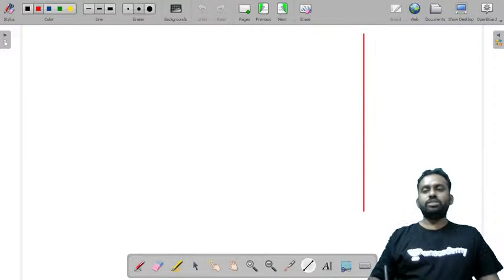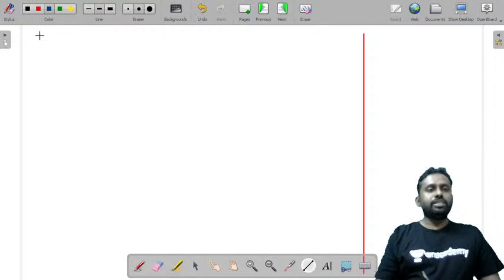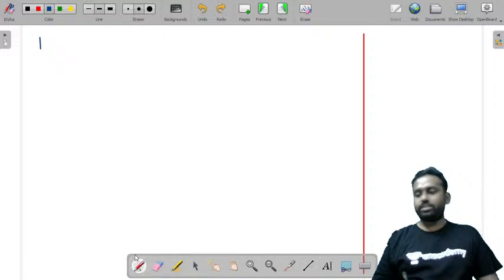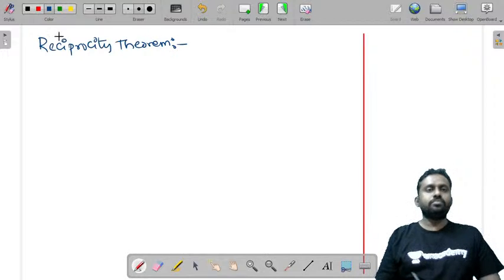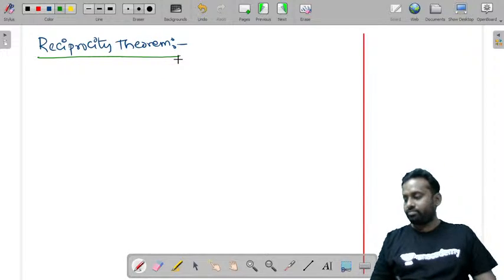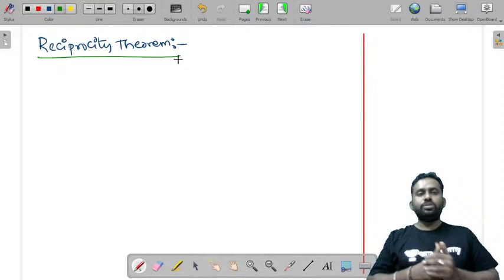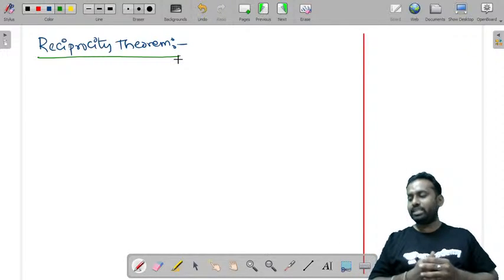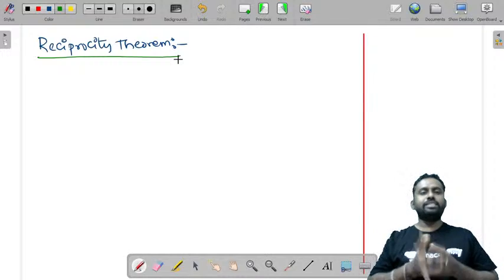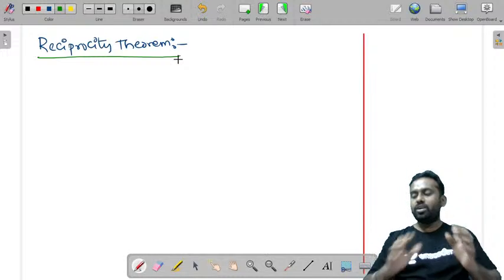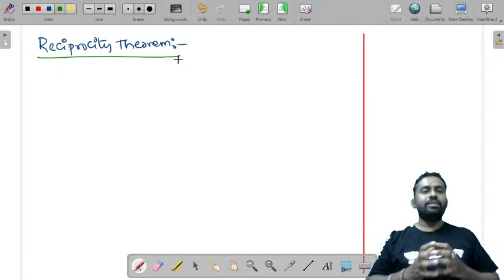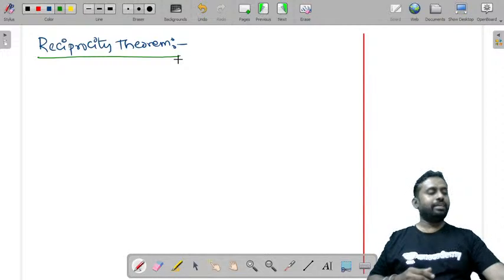Chalo, I think you are very much pretty perfect with this concept of superposition theorem. अभी चलते हैं reciprocity theorem के. As reciprocity theorem, now चलो लिखते हैं reciprocity theorem. टाइम काफी कम है. Let's try to do it very soon. Now, what does reciprocity theorem state? Just now we have seen superposition theorem, and what does superposition theorem state? Superposition theorem ये state करता कि response in any element is the sum of the responses caused by the individual sources. अभी ये reciprocity theorem क्या हुआ?